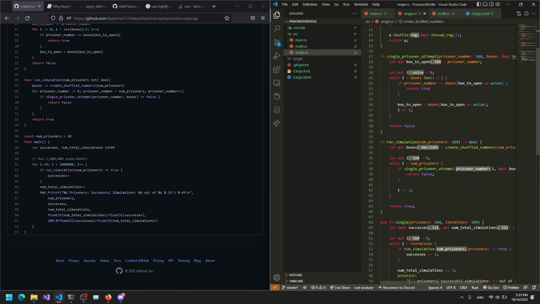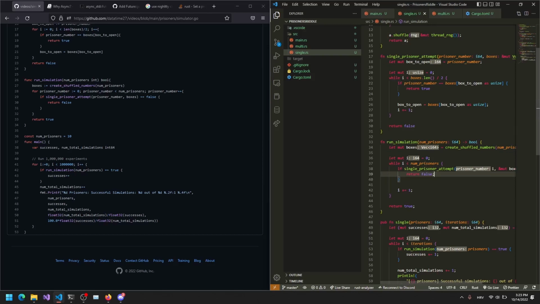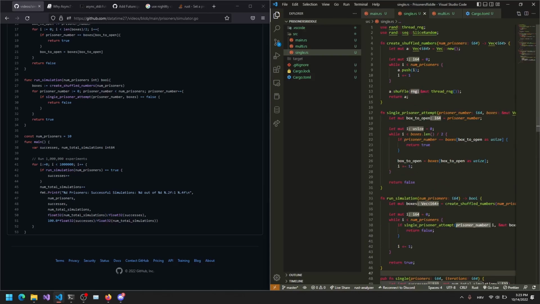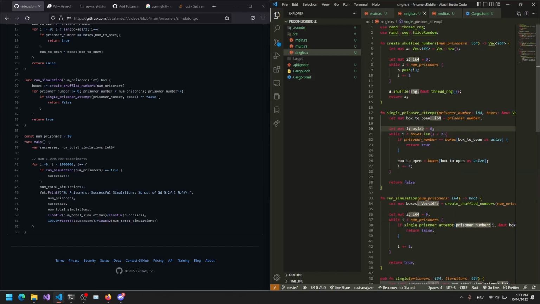But let me. Okay, so for each prisoner we attempt this. We go to the ID and we return false if something is false, and if everything is true, we just return true. In a single prisoner attempt, the prisoner number checks whether there is a box to open.